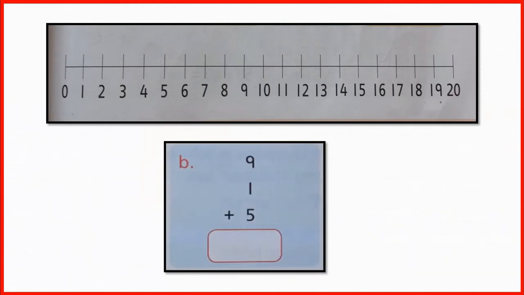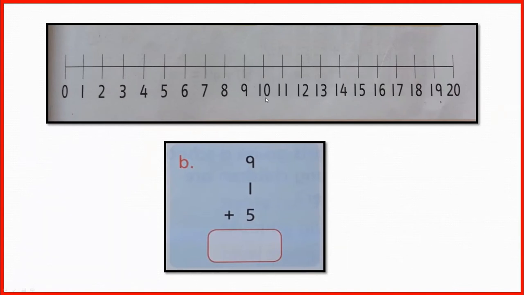Let's do part B. Here we have to add 1 into 9 with the help of number line. Here we have to jump one time ahead from 9. So let's jump 1. Do you know what number comes? Yes, 10. That means 9 plus 1 equals 10.